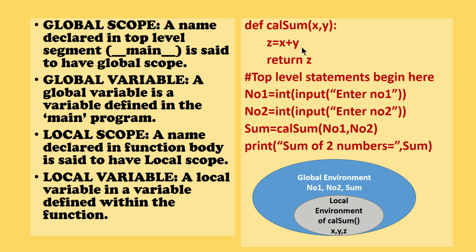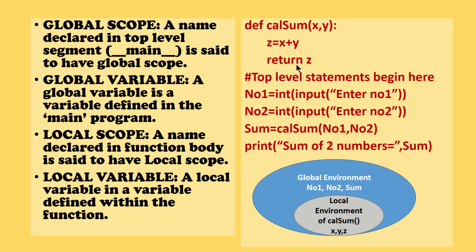So after evaluating, it will come here, the sum will be stored in sum and you are printing the value. So here, what are all the variables in the global environment? Number 1, number 2 and sum. If some variable is in the global environment, then all the functions present in that particular Python program can use these variables.